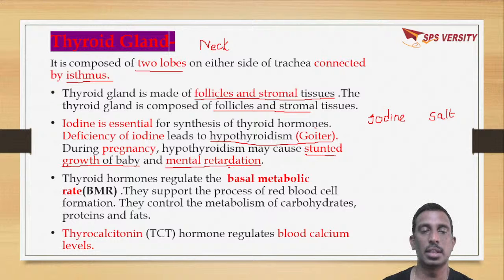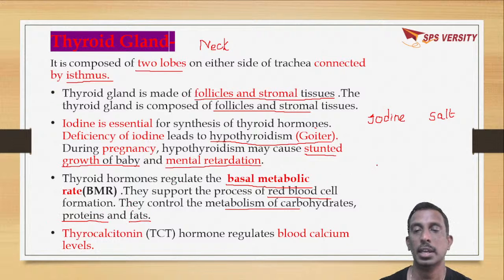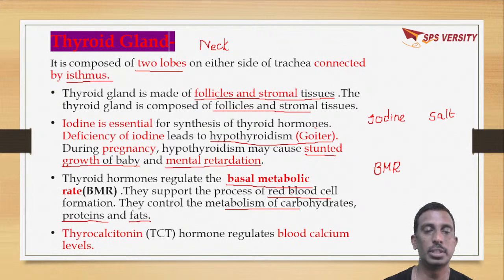Besides this, the thyroid hormones will regulate the basal metabolic rate. This basal metabolic rate supports the process of red blood cell formation and also the metabolism of carbohydrates, proteins and fats, which come under BMR, the basal metabolic rate, which is very important for the body and which is a standard value.